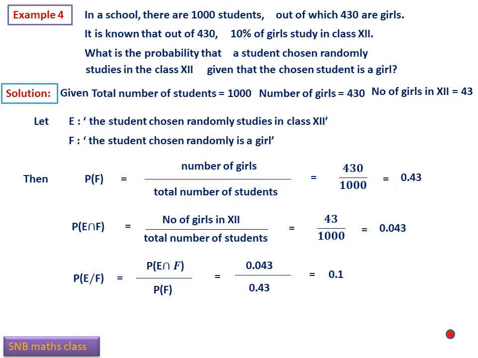See, when the problem is given in words, it seems very complicated in the beginning. Therefore, read the problem carefully, then identify the sample space, then identify the events E, F, or A, B, C, whatever. Then identify what is the first event and what is the second event. In conditional probability, the probability of event A given B means B is the first event and A is the second event. That's what you have to understand.